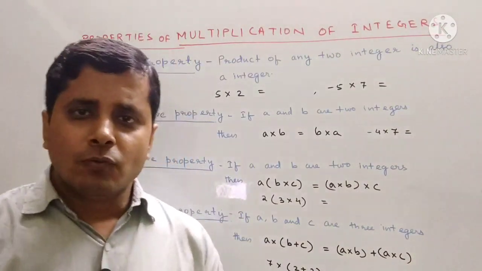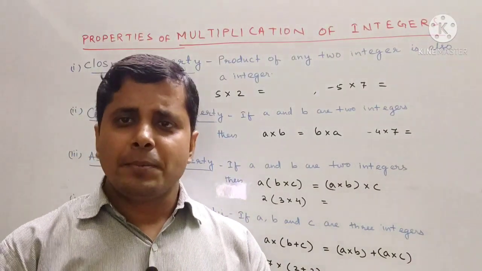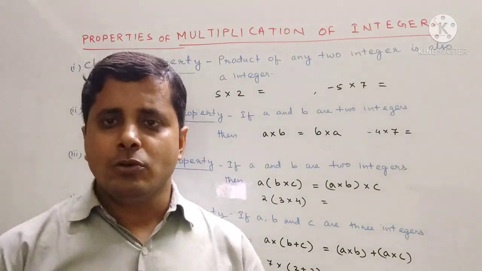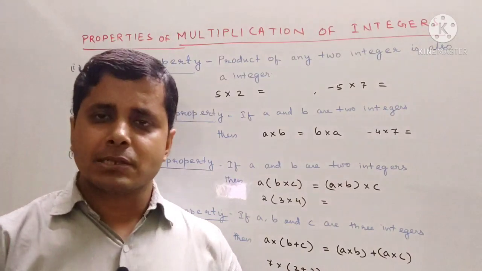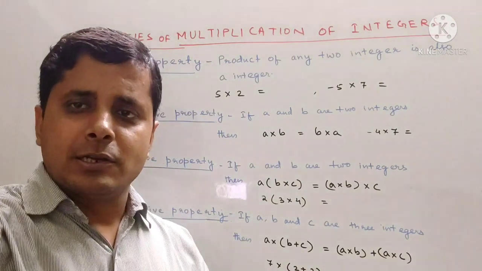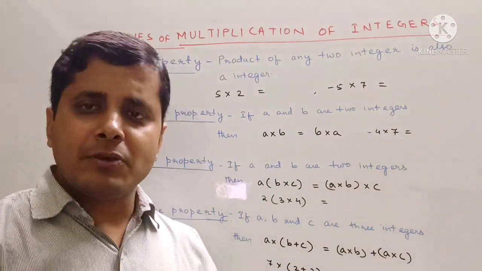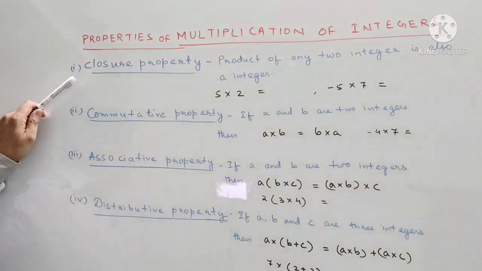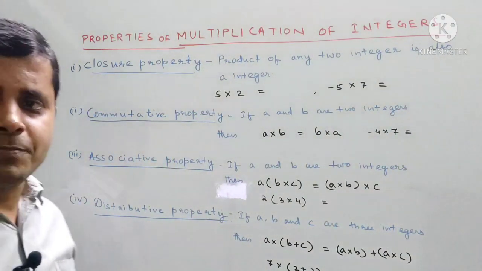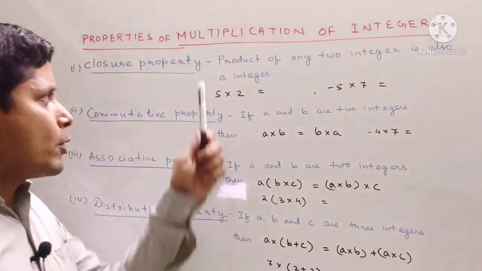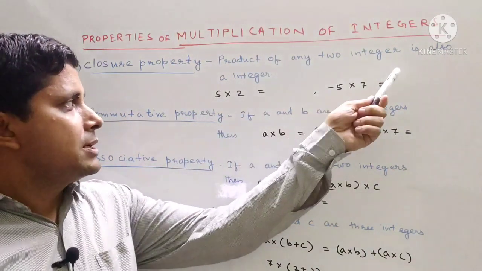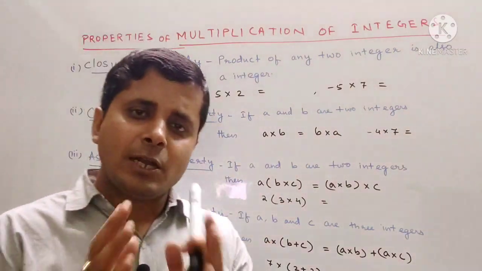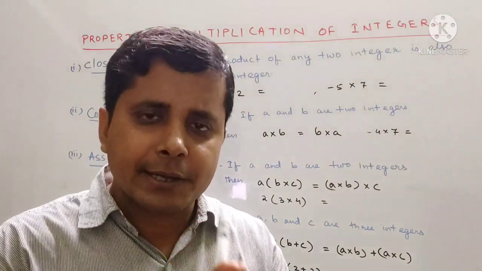So now we will understand what are the properties of multiplication of the integers. When we multiply the integers, some properties are there. Now we will understand them one by one. The first property is closure property. Now what is this property? This property says that the product of any two integers is also an integer. That means whenever we multiply two integers we will get an integer.